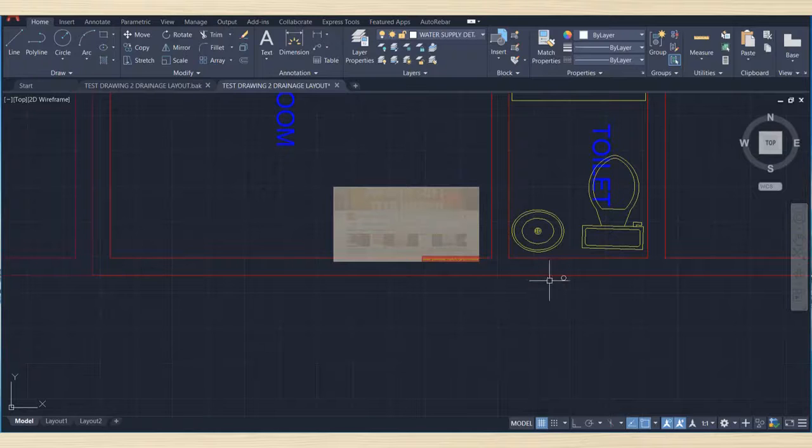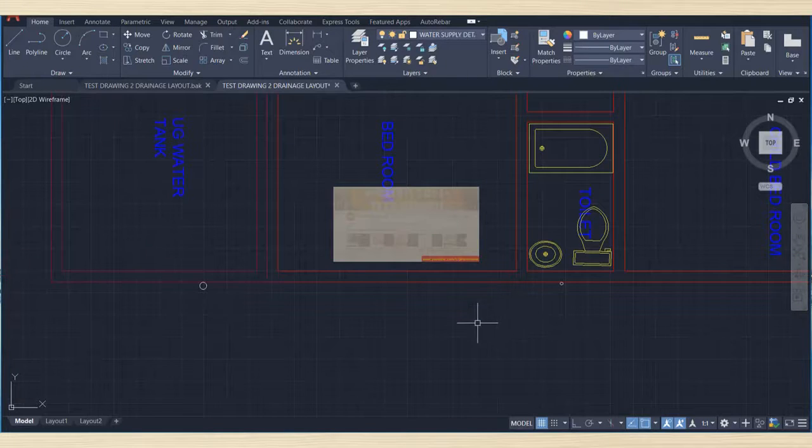So this is from overhead water tank to here,